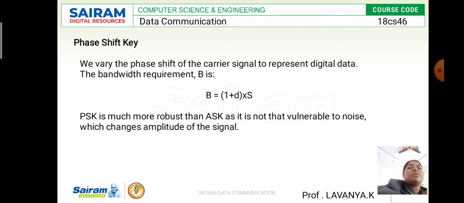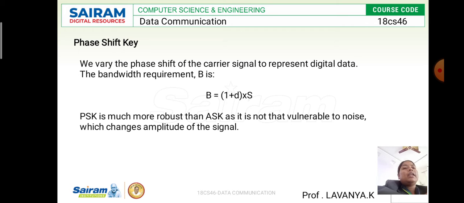So suppose we want to find the bandwidth, we can use this formula. Compared to ASK and FSK, PSK is much better, very robust compared to ASK as well as FSK.